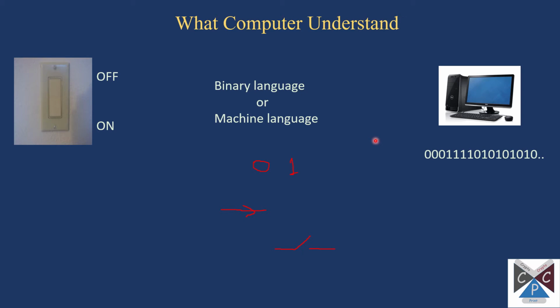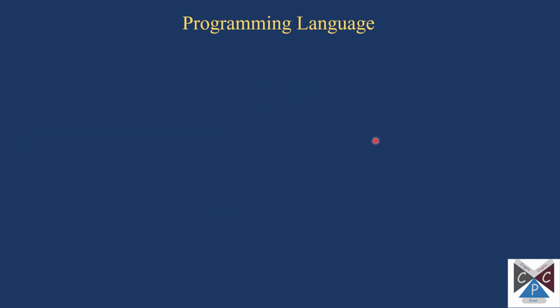So computer understand a binary language. Binary means either 0 or 1. There is no third option in that. That means computer understand its own language. It's called a machine language. It's just whether current is flowing or not. So computer understand a machine language.